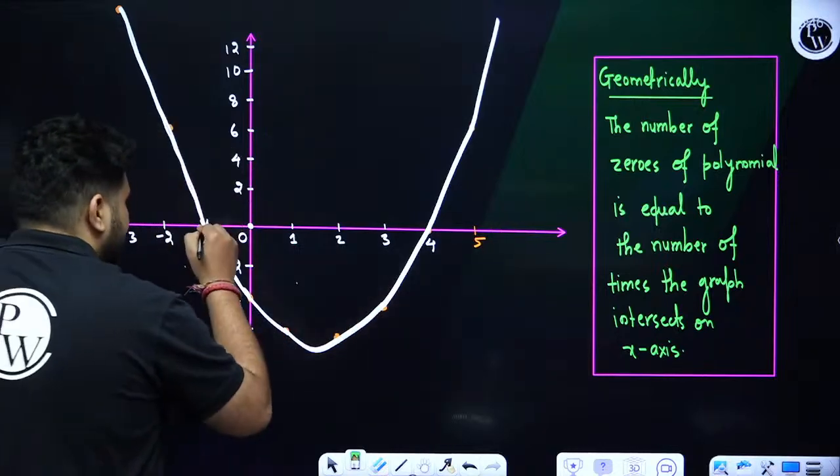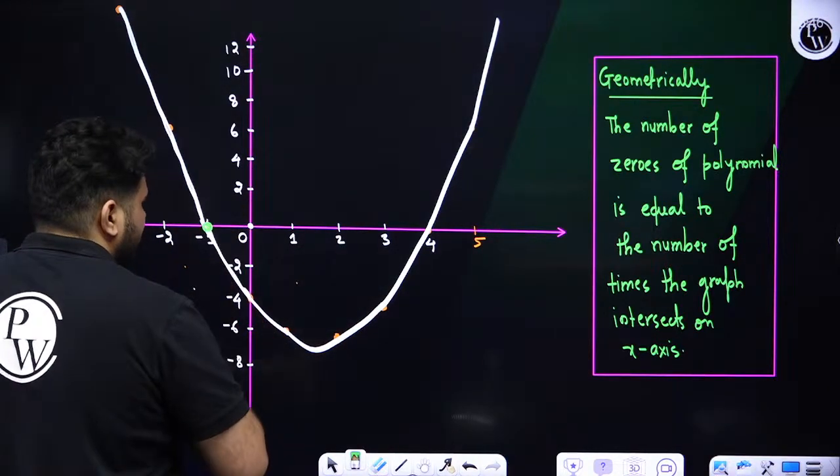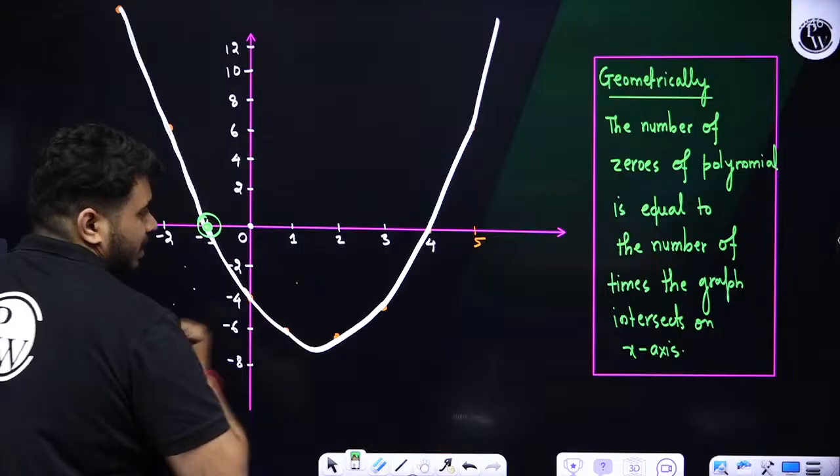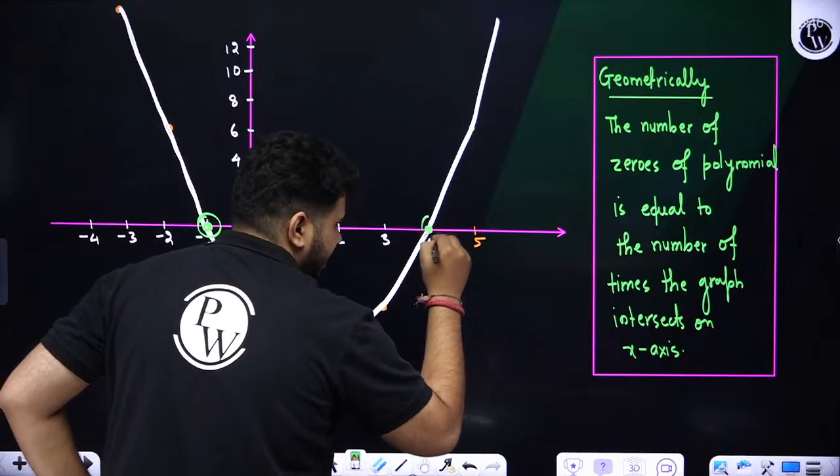Right? Look here, if you look at this, it is intercepting one time over here, it is intercepting again one time.